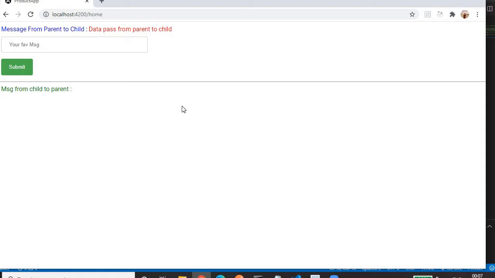And we also cannot show sensitive data to other users, because if you add some data in the URL, it will be visible to everyone else, even those who are not logged in. We don't want to do that. So this is one way.